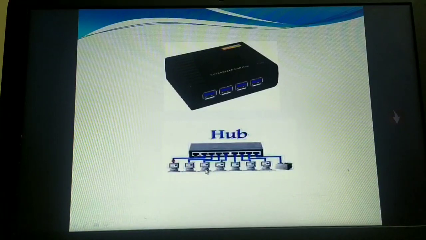Now I'll tell you one example. Suppose this is the sender and this node is the receiver. If the sender sends a message known as hi, that hi message will go to this port. Now that packet will be made available to all of the connected ports. That hi message will also come to this node, this node, this node, as well as reach the destination.